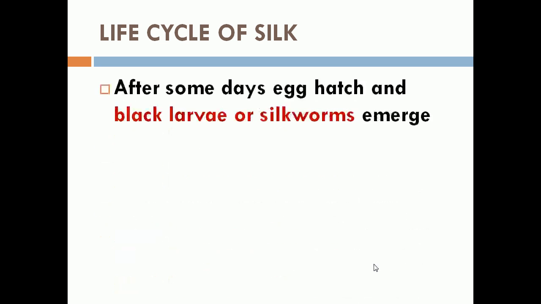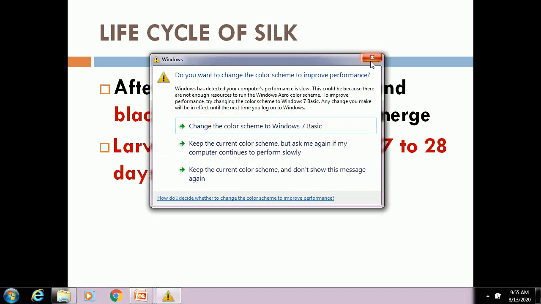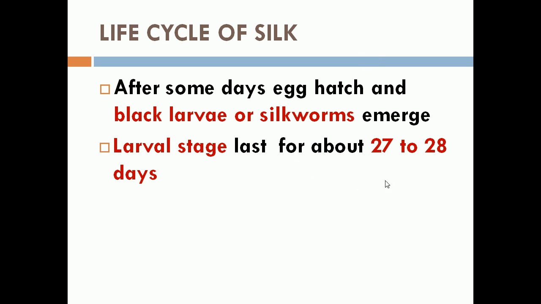After some days, after laying eggs, the eggs hatch and the larvae or silkworms emerge out from the egg. This larval stage of the silk moth lasts for about 27 to 28 days.